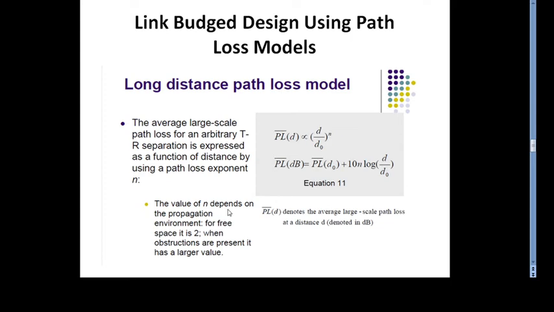So the value of n depends upon the propagation environment. For example, if the environment is free space, then it is 2, and as obstacles are present, the path loss exponent value, that means n, becomes larger.